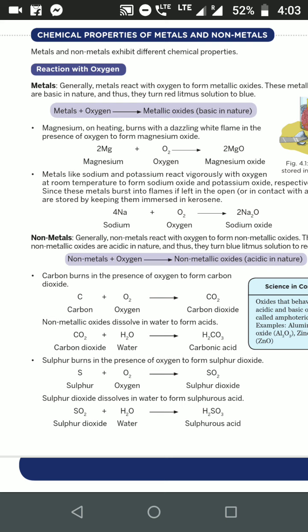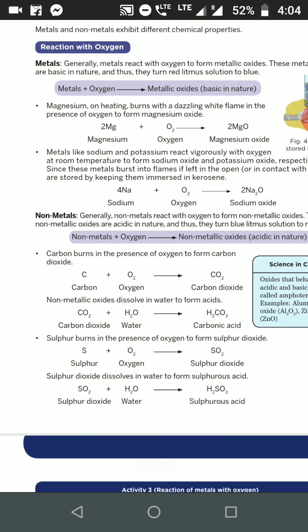Like carbon plus oxygen, C plus O2 gives rise to CO2. Now, when this CO2 is dissolved in the water, it forms carbonic acid. You have to learn the formula H2CO3. Carbonic acid is H2CO3. Similarly, S plus O2, sulfur plus oxygen gives sulfur dioxide. When this sulfur dioxide dissolves in water, H2O, it forms sulfurous acid. The formula of sulfurous acid is H2SO3.